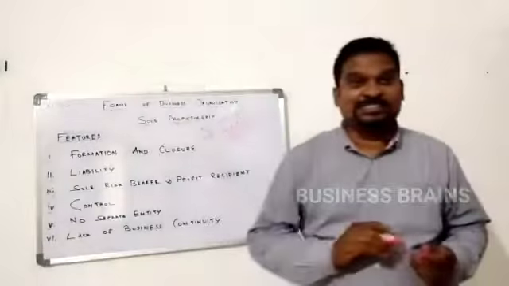In case anything happens to the business, the sole proprietor is responsible. Understood? In case any expired goods are sold in the business, the sole proprietor is responsible. In case of any legal issue, the sole proprietor is responsible. There is no separate entity between the business and the sole proprietor.